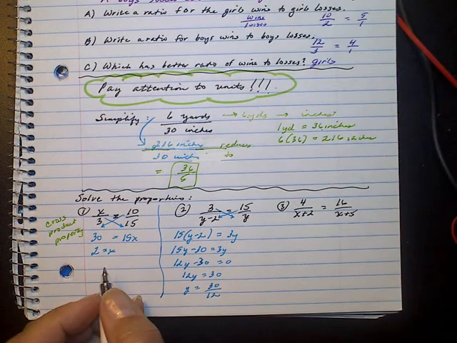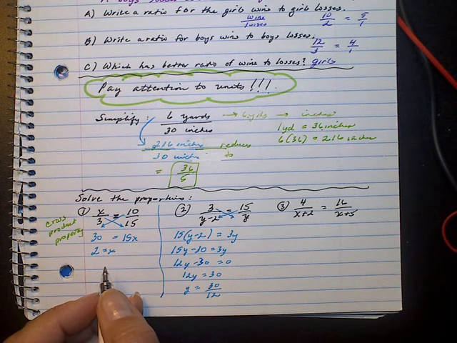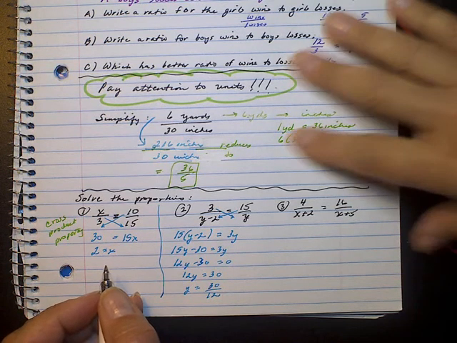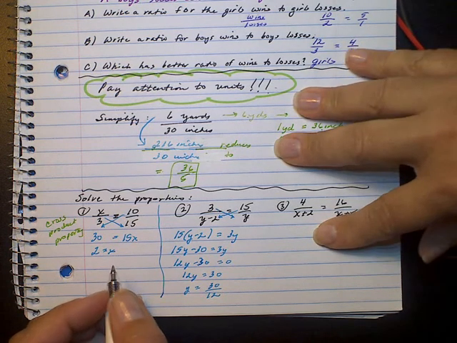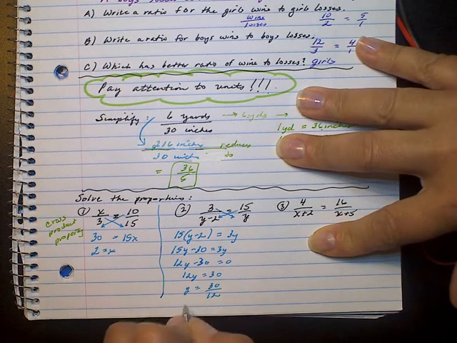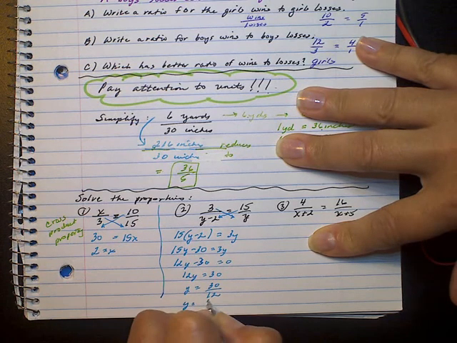Well, I know that there's something that goes into both of those. And what goes into both of those is 6. So then I get y is equal to 5 halves.